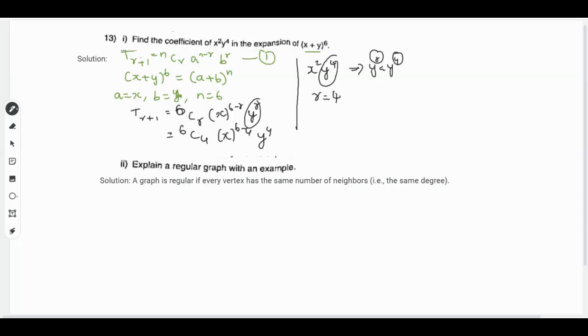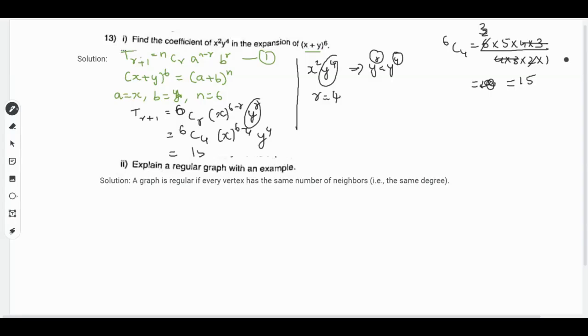6C4 will be 6 into 5 into 4 into 3 divided by 4 into 3 into 2 into 1. So 4 and 3 get cancelled. 2 twos are 4, 2 threes are 6, so 3 fives are 15.